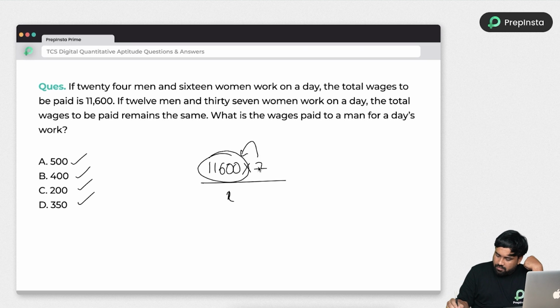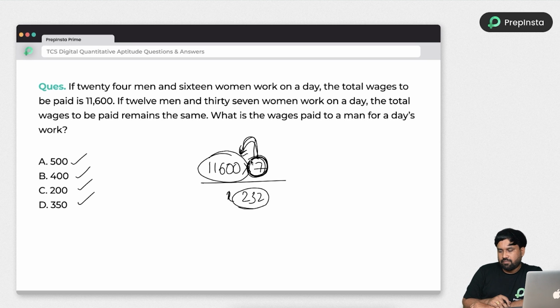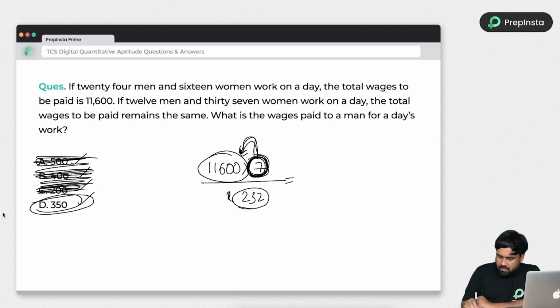If you observe, the term is always a 7 multiple. Am I right or not? 7 is a prime number and it will be a 7 multiple. 7 cannot be cancelled with the denominator, which is 232, an even number. So the answer must be a 7 multiple. There is only one answer with a 7 multiple.